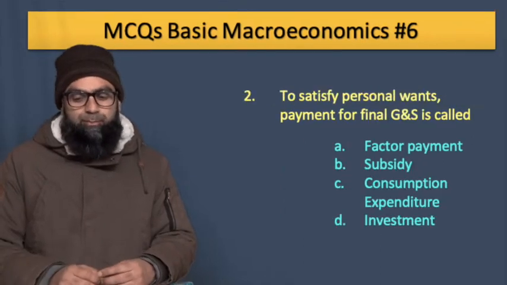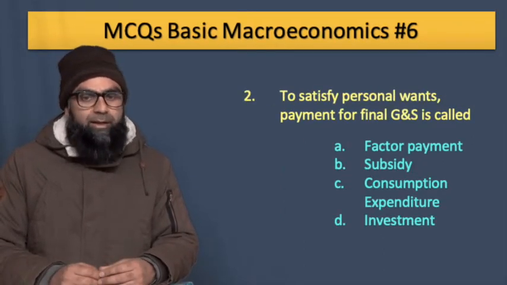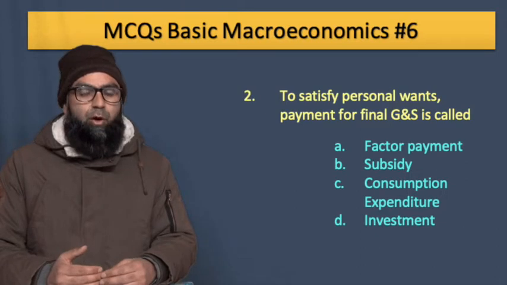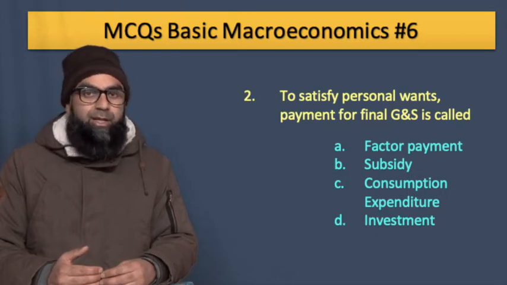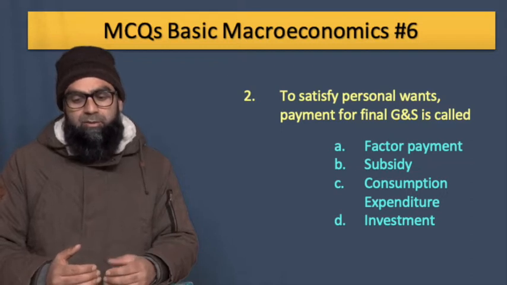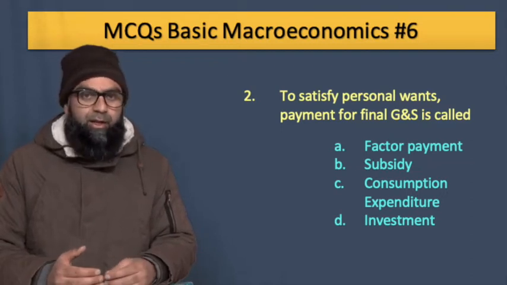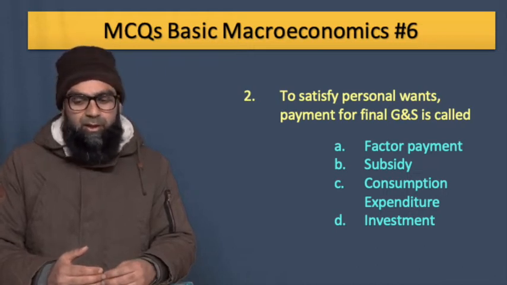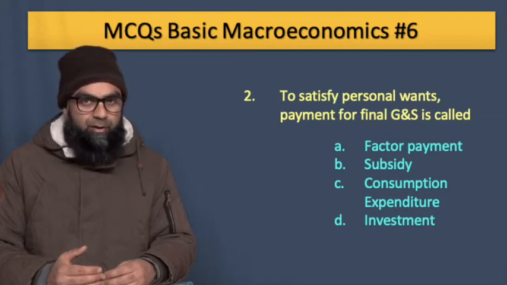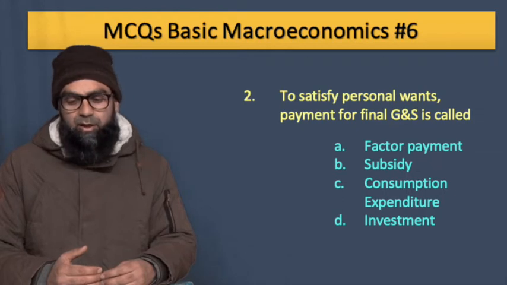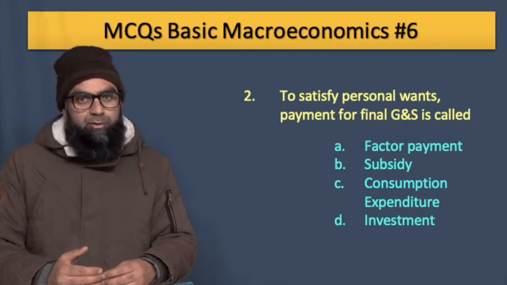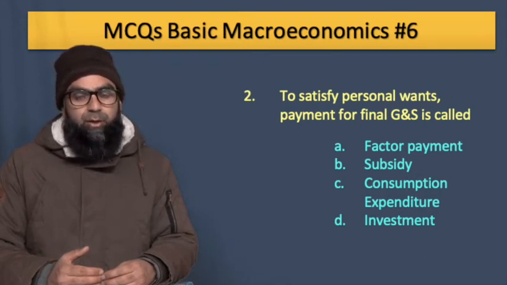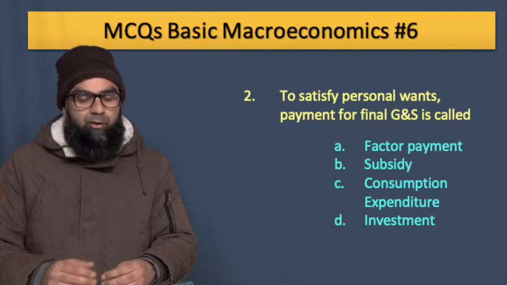The second question is, to satisfy personal wants, payment for final goods and services is called. The payment made for final goods and services when we make expenditure as consumers to satisfy our own personal wants, what is that very payment called? So we have the options: factor payments, subsidy, consumption expenditure, and investment. Now the appropriate answer in this case is consumption expenditure, because what the household spends to satisfy their personal wants by consuming goods and services is called consumption expenditure.